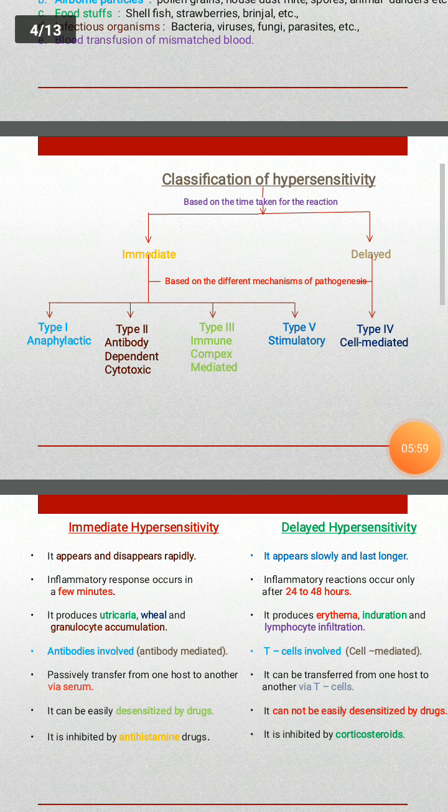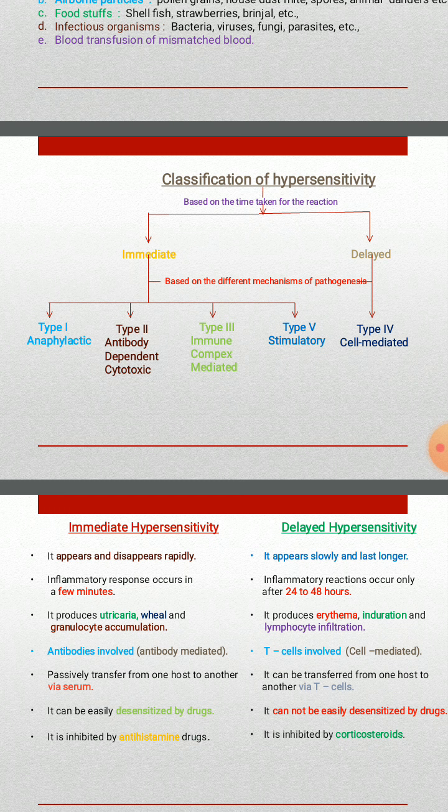So, classification of hypersensitivity. Based on the time taken for the reaction, the hypersensitivity is classified into two types: immediate type of hypersensitivity and delayed type of hypersensitivity. These two are classified into some other types based on the different mechanisms of pathogenesis.